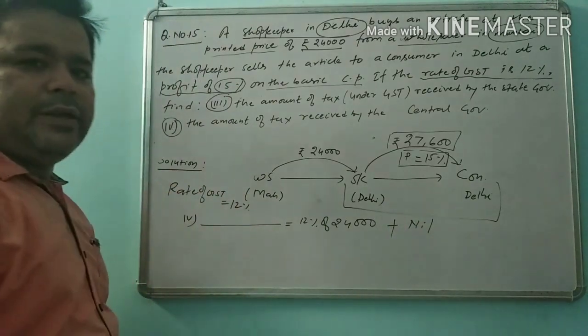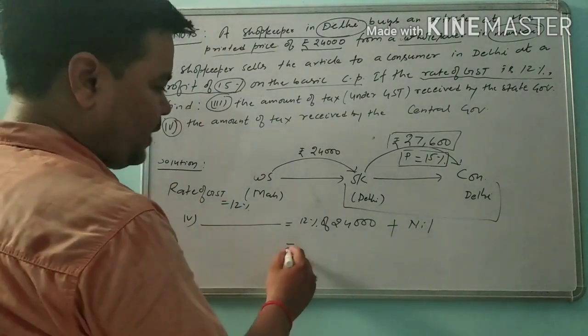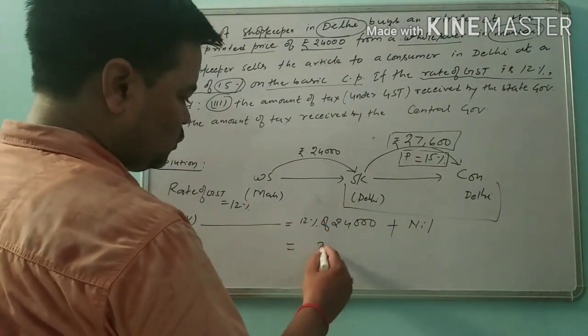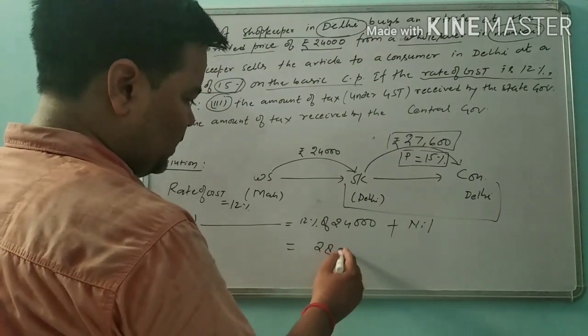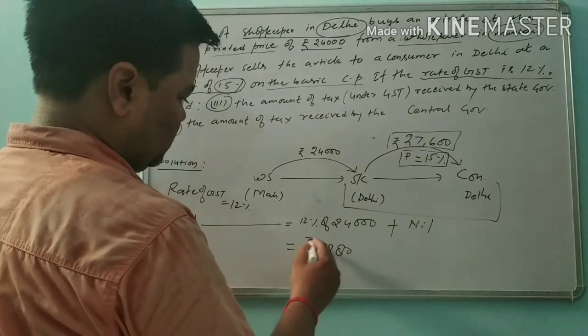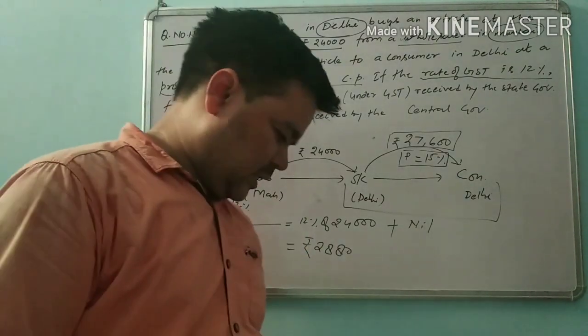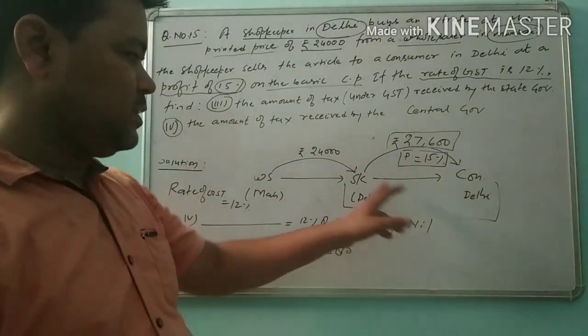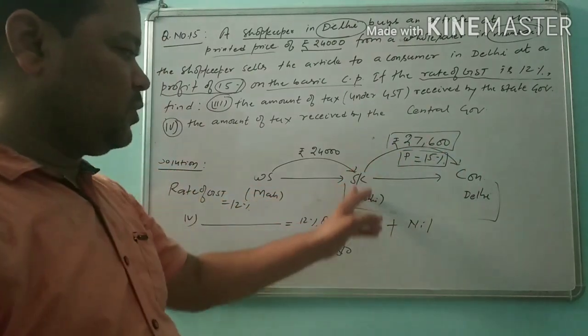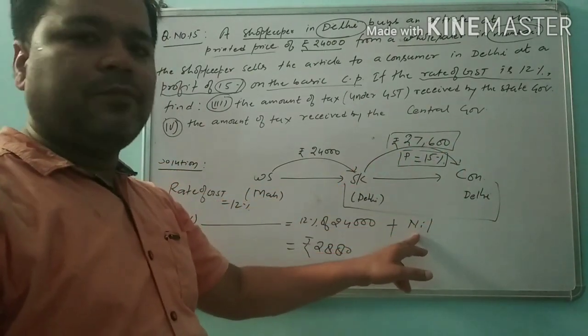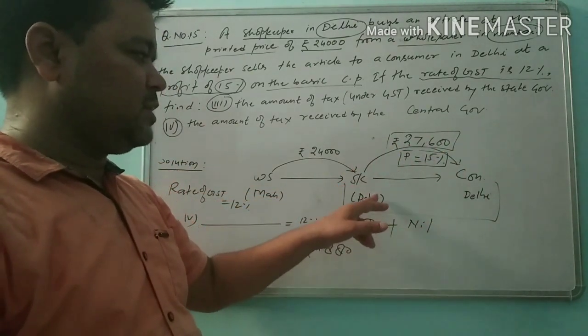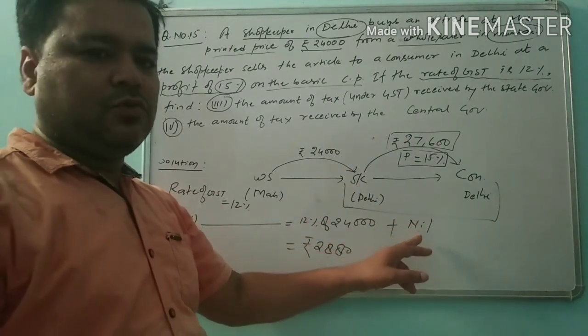Here it will be nil. Okay, and this value will be 2,880 rupees. This is the total amount of tax received by the central government. Remember that in this situation, the tax received by the central government will be 0, nil.